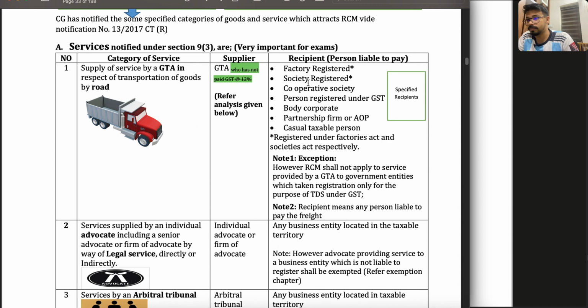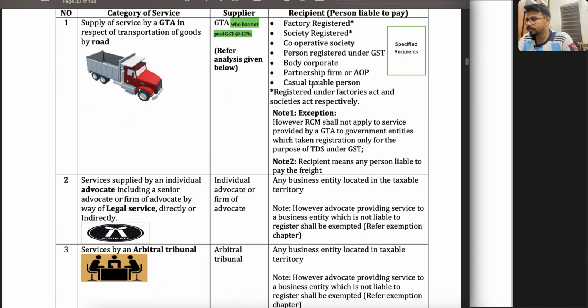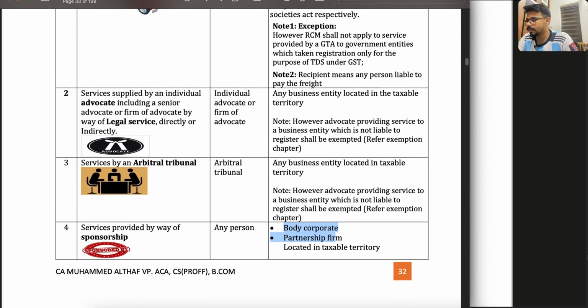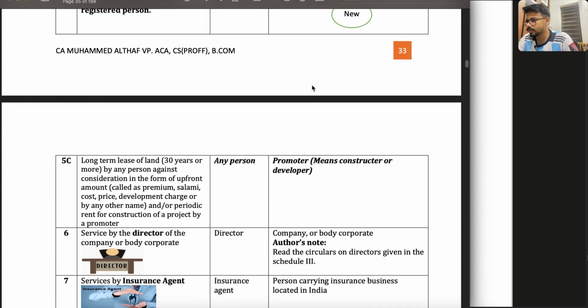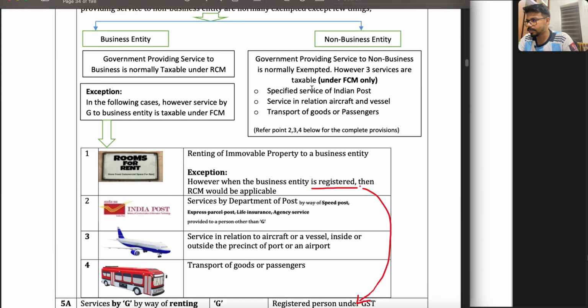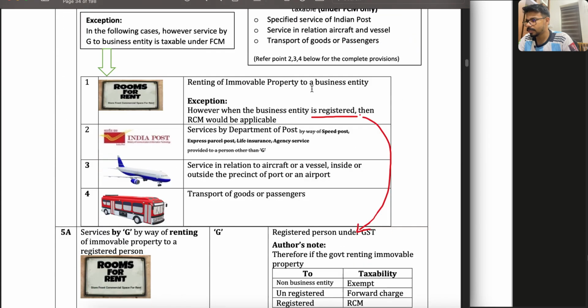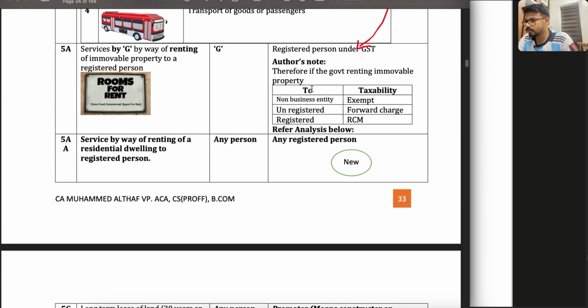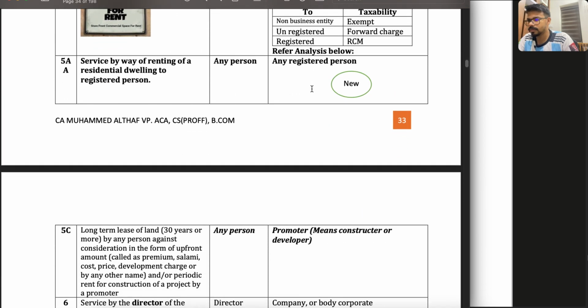No. When 5%, only then RCM will be applicable, right? So one is GTA, then the other one is sponsorship.